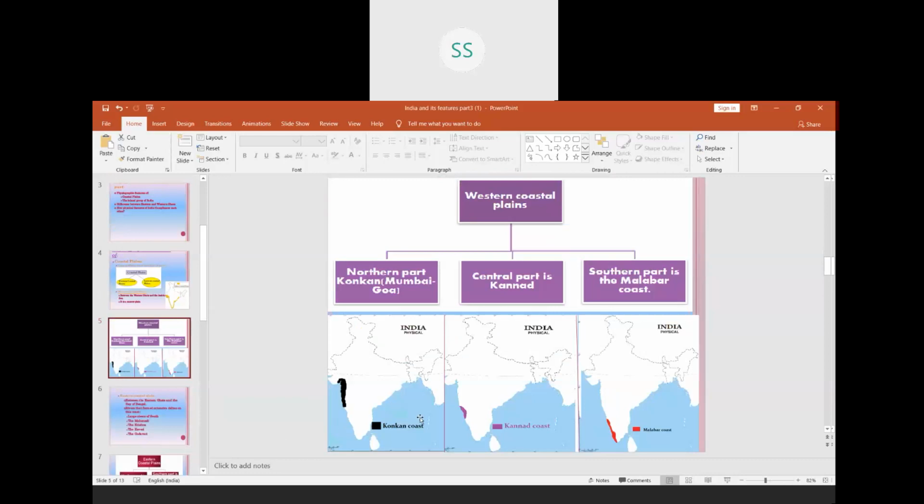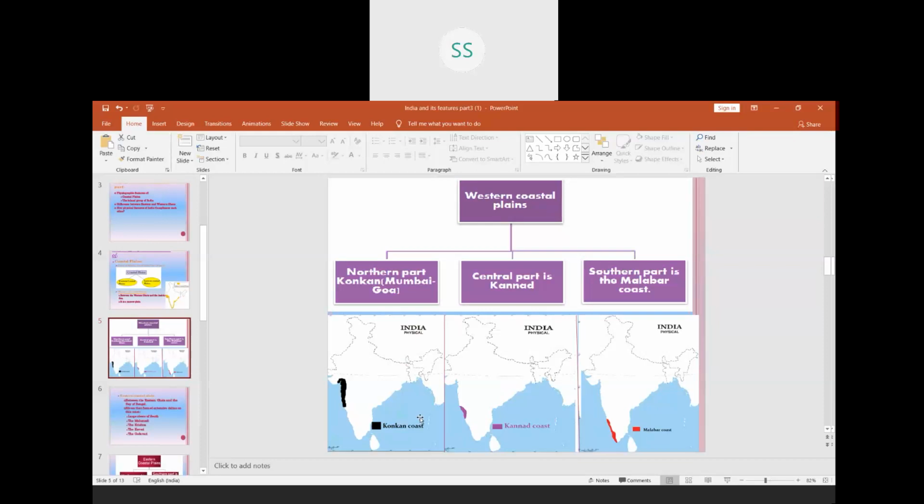Second part, below the Konkan Coast in Karnataka, it is called as Kannad Coast. You can see in the map, second map, which is given here. In the second map, it is shown that it is called as Kannad Coast. Third map, that is below Karnataka, we have Kerala state. In Kerala, western coastal plain is called as Malabar Coast.